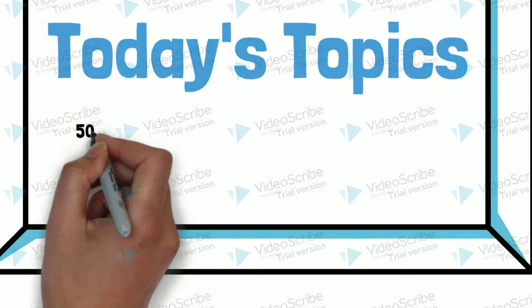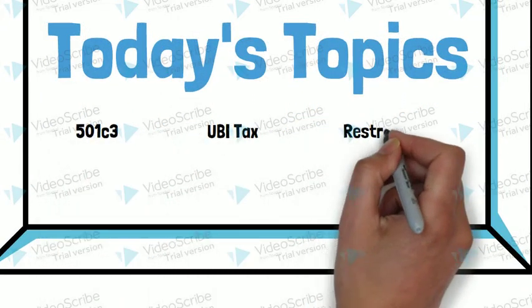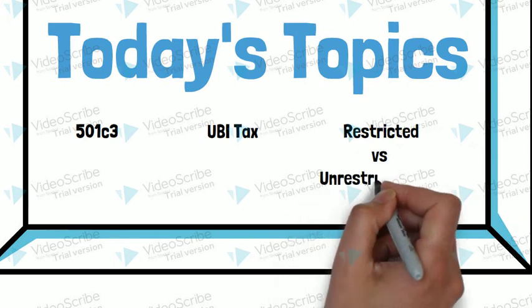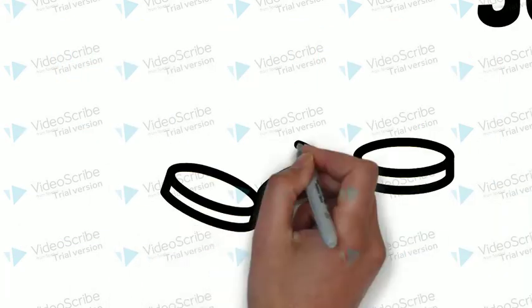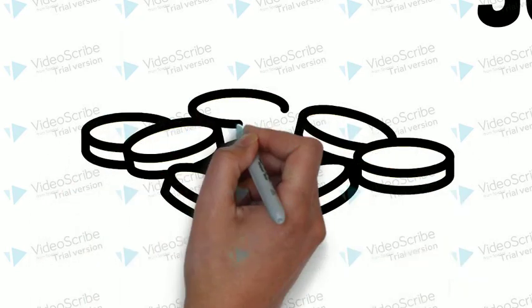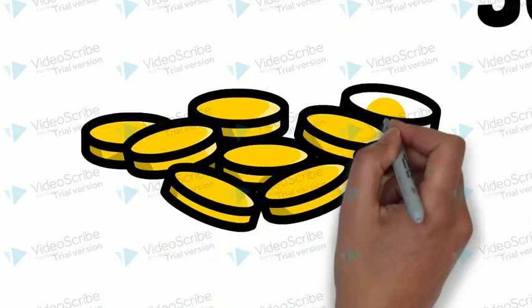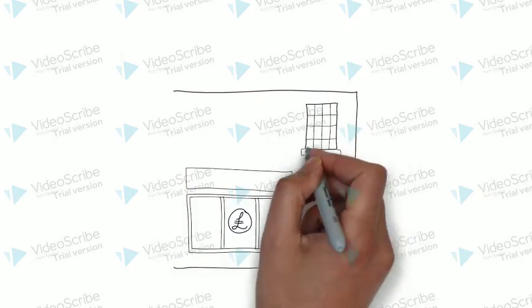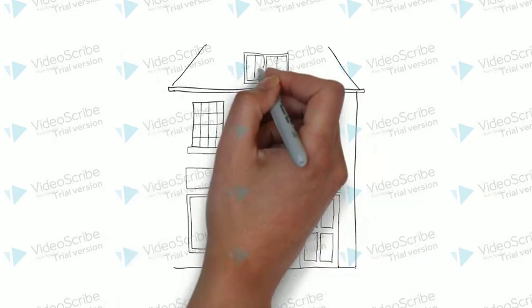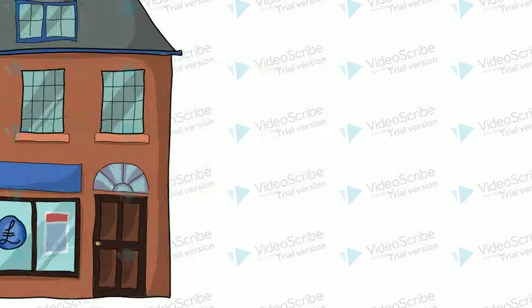Today we're going to talk about 501c3s, UBI taxes, and restricted versus unrestricted funds. Section 501c3 is a portion of the U.S. Internal Revenue Code and a specific tax category for nonprofit organizations. Organizations that meet the requirements of Section 501c3 are exempt from federal income tax.